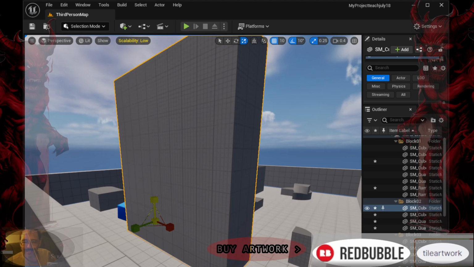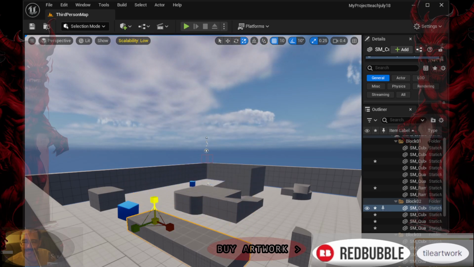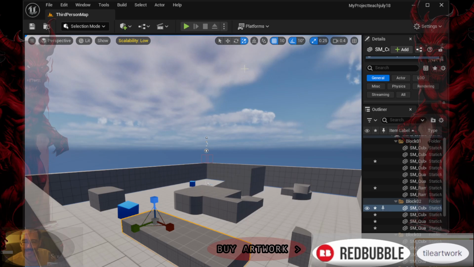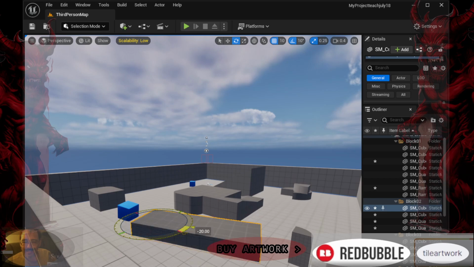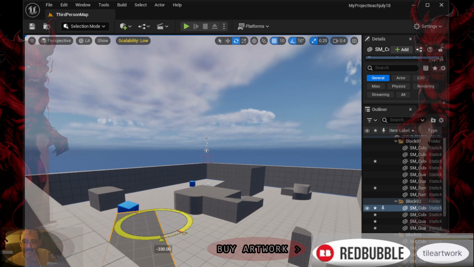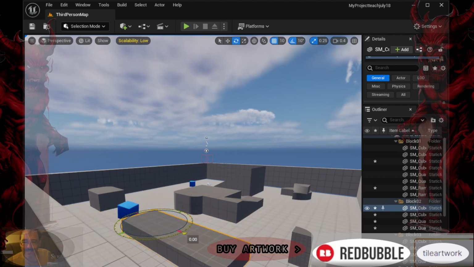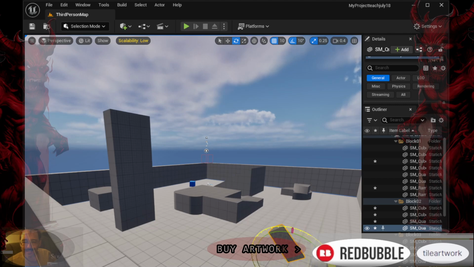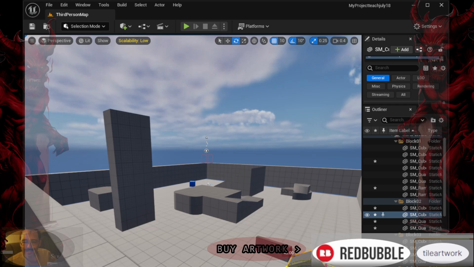4. World Outliner. Lists all the objects currently placed in your level. It provides an organized view of the hierarchy of your scene, making it easy to select and manage objects. 5. Modes panel. Contains tools and modes for editing your level, such as placing objects, adjusting lighting, painting landscapes, and more. It provides access to different editing modes and tools to manipulate your environment. 6. Toolbar. Located at the top of the editor, the toolbar provides quick access to commonly used tools and commands, such as saving your work, switching between different editing modes, and launching playtesting.